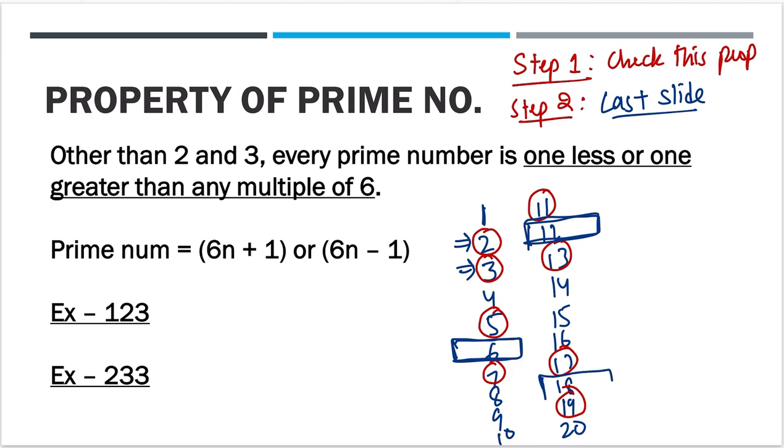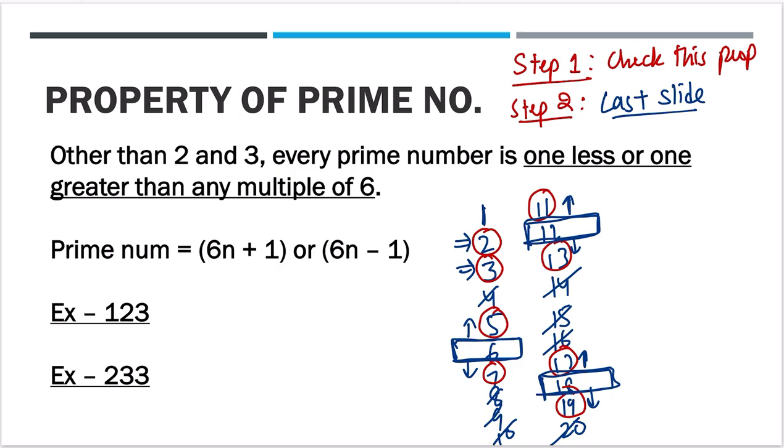So first I will see the multiples of 6. Multiples of 6 are 6, 12 and 18. All the prime numbers will be either 1 less or 1 more. Other numbers, not one less or one more, can never be prime numbers, right?